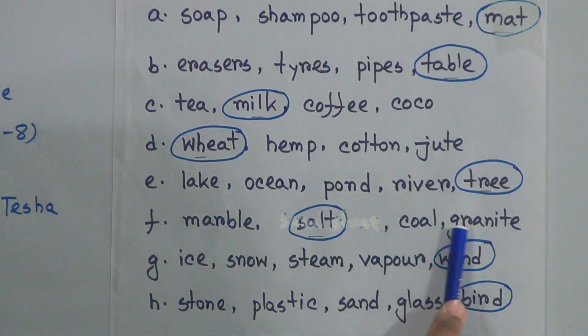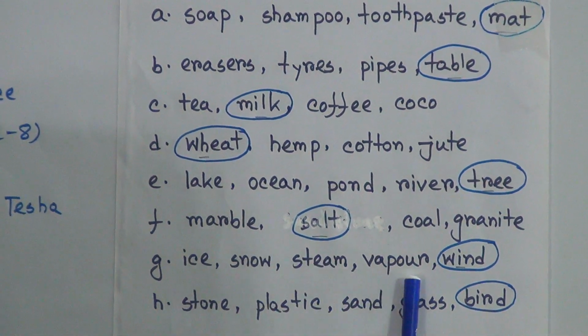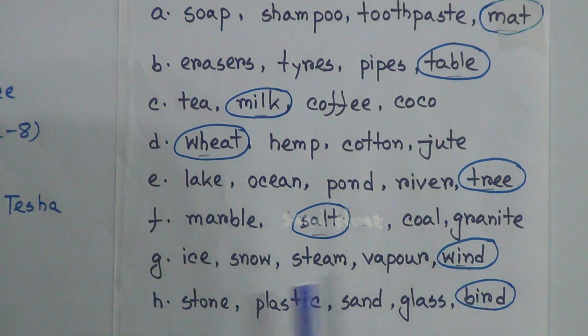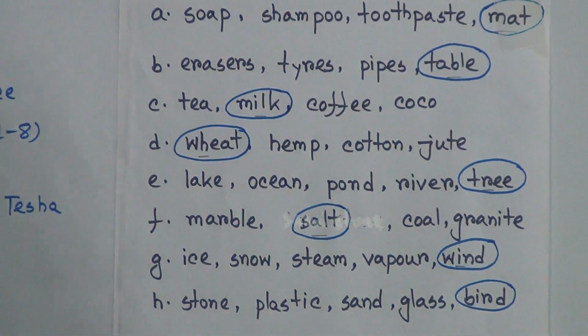Marble, salt, coal, granite. Salt is the odd one. Ice, snow, steam, vapor, wind. Wind is the odd one. Stone, plastic, sand, glass, bird. Bird is the odd one.